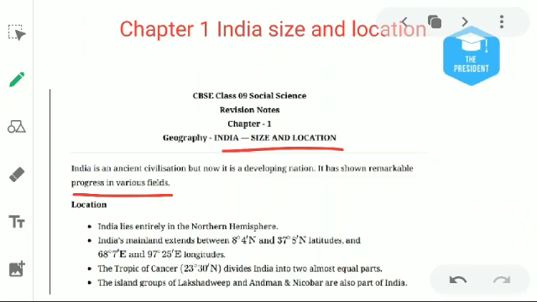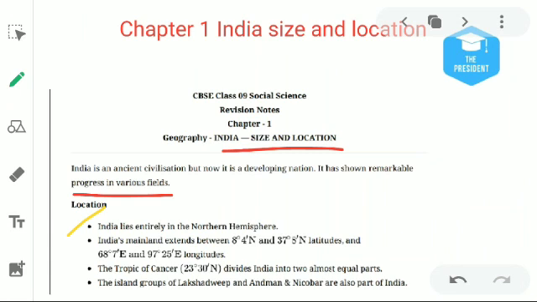Sure? Yeah. The history of India, as you know, was started by the Harappan civilization. Then after we have seen the medieval India during the Muslim era, and then ancient India to modern India during the British period. Now we are going to learn about the geography of our country.